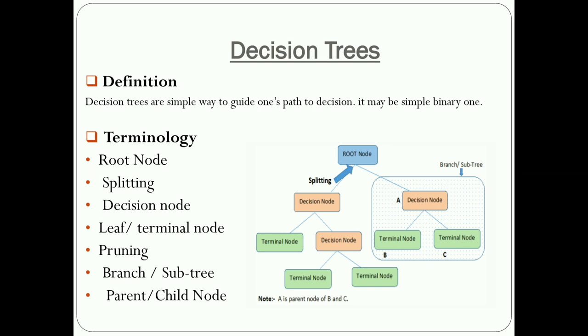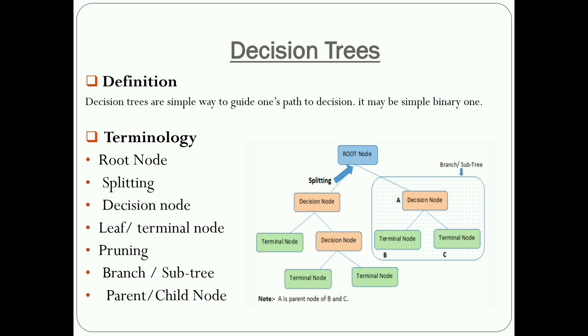Next is pruning. Pruning is the process of removing the sub nodes of a decision node. This is the opposite of splitting. Splitting means a node splits into two or more sub nodes, but in pruning the sub nodes are removed from the decision node. That is called pruning.